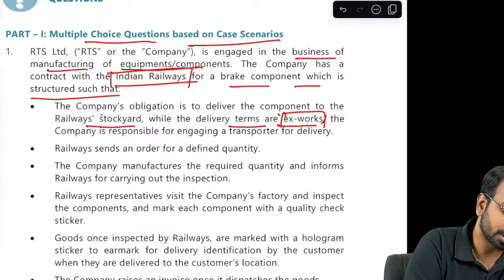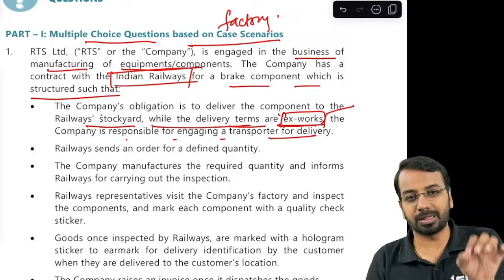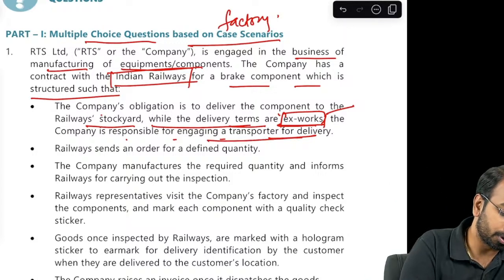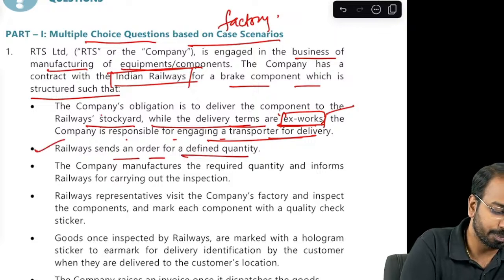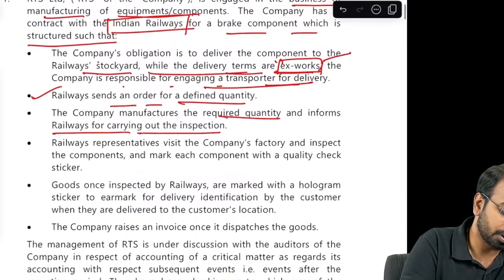Now ex-works means, so sometimes you need to understand these technical terms. Ex-works means from factory. The company is responsible for engaging a transporter for delivery. So, delivery terms are ex-works. We will deliver them at the factory, but we are responsible for engaging a transporter. Railways will send an order for a defined quantity. So, railway will place an order. Company manufactures the quantity and informs the railways for carrying out the inspection.